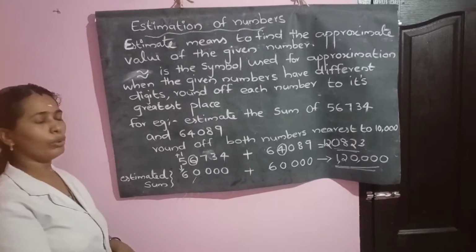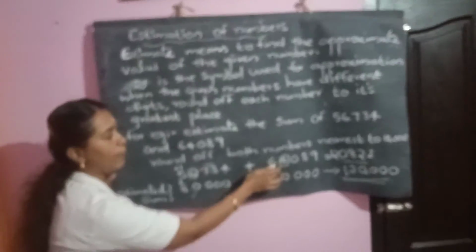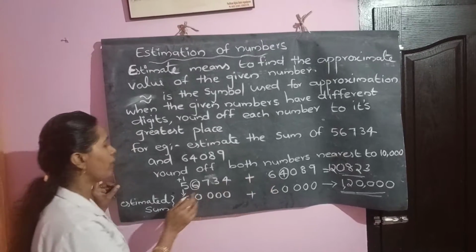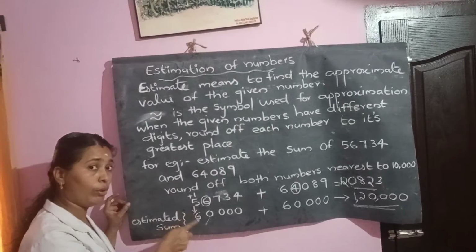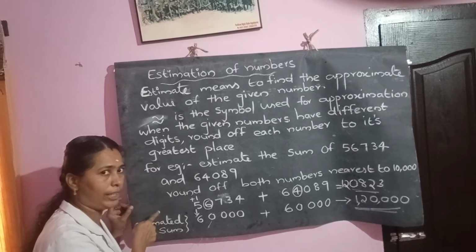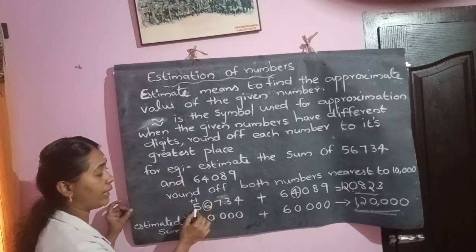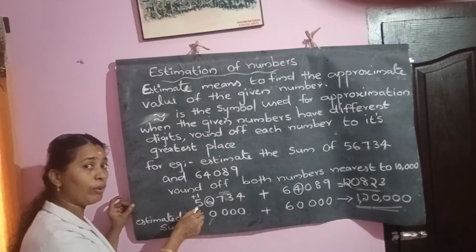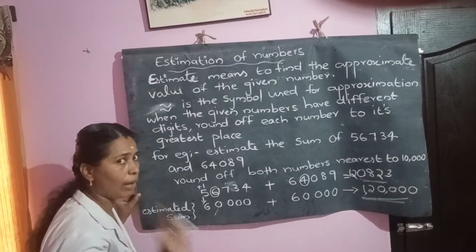So what do we have to do to find the estimated sum? We have to round off both numbers. When rounding off, look at the place. They told us to round off to the greatest place, so look at ones, tens, hundreds, thousands, ten thousands. We have to round off this number to the nearest 10,000.